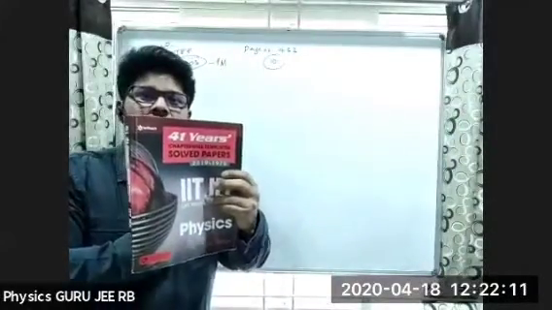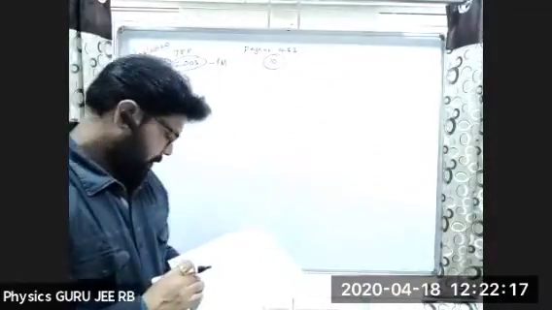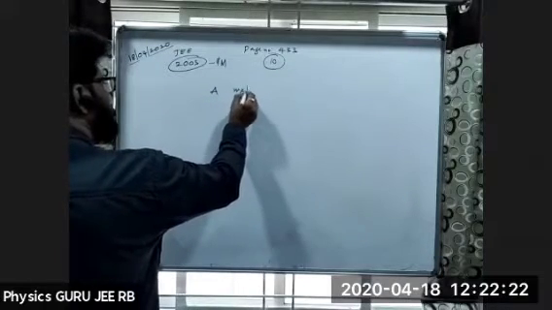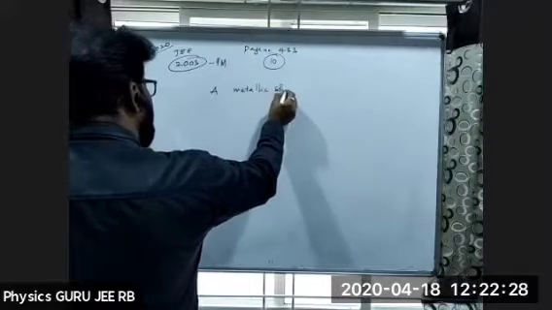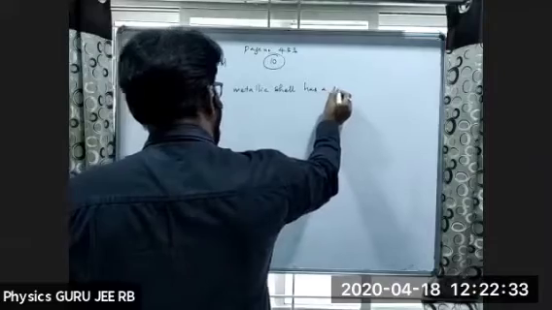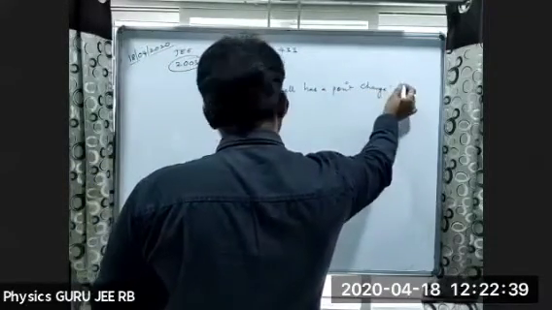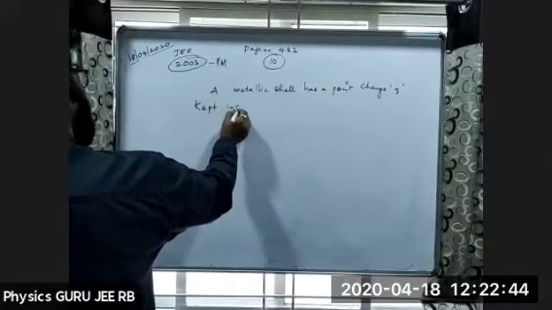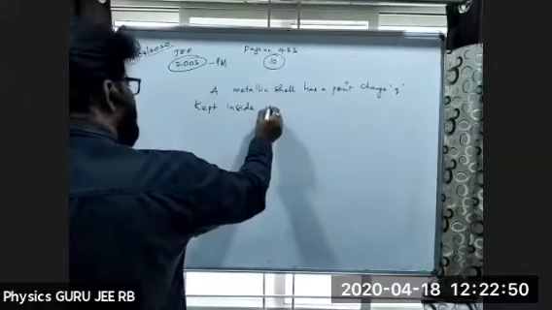On page number 433, the 10th question: a metallic shell has a point charge Q kept inside its cavity.